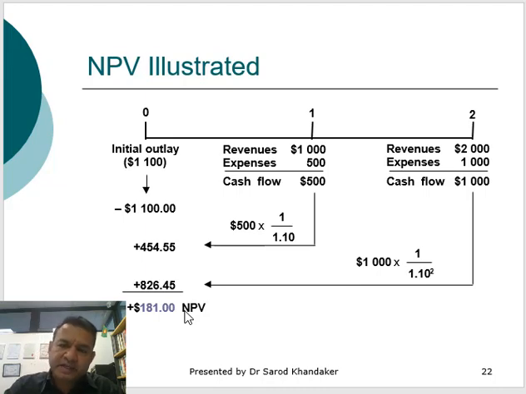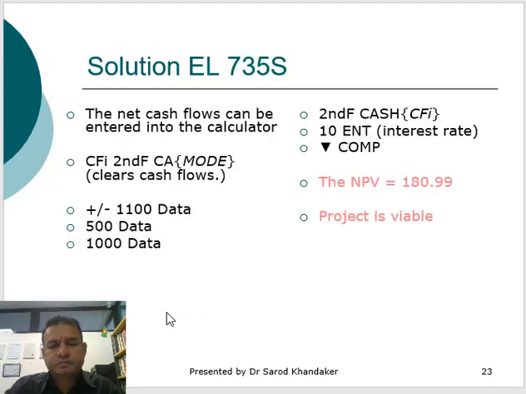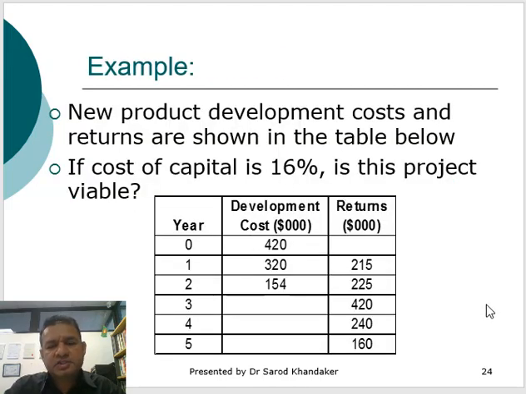Somehow the NPV could be negative, and in those cases we should not go and invest in those projects. Now this slide shows how you'll do the solution using the Sharp EL calculator. This is for your own practice. Now this slide shows how the NPV will be calculated with multiple cash flows. So the new product development cost and return are shown in the table below. If the cost of capital is 16%, is the project viable?